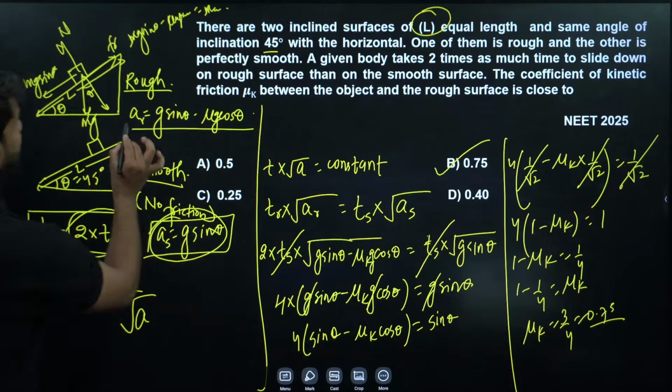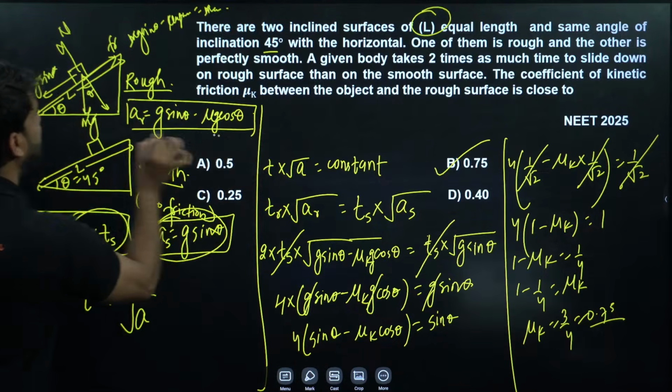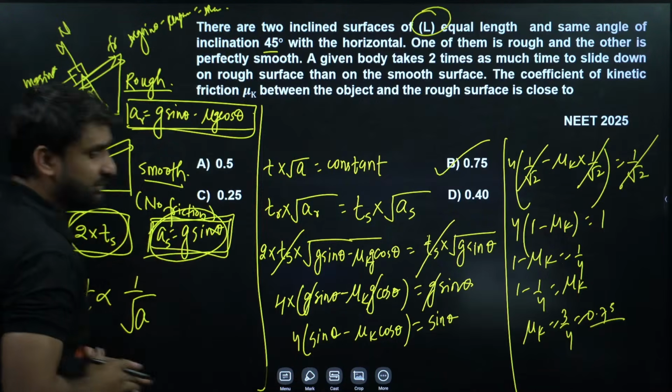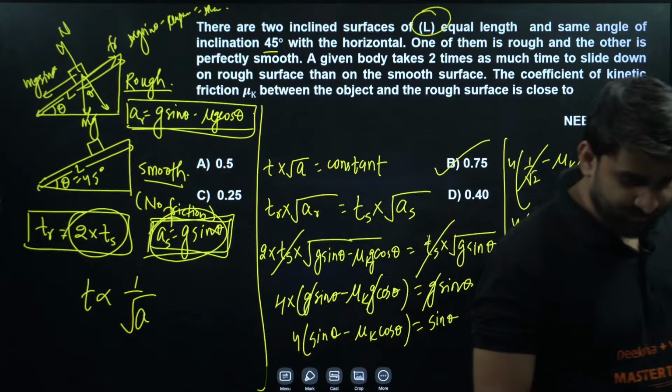So acceleration on rough surface is g sin theta minus mu g cos theta, and acceleration on smooth surface is a equals g sin theta. I hope this is clear to you all.